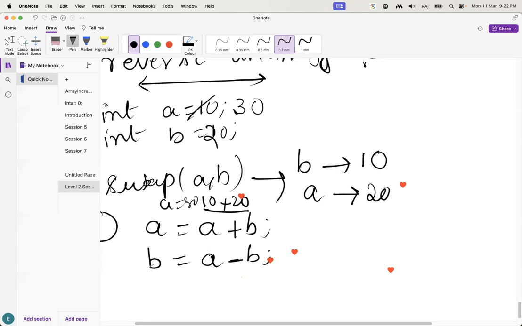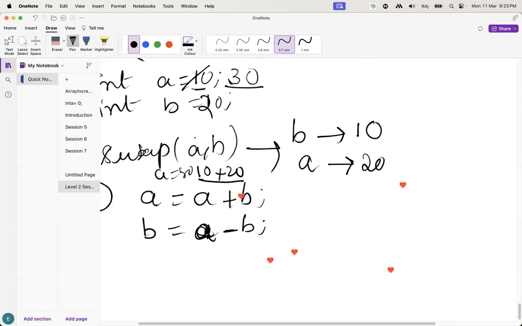Now check, guys, what is the a value here? A value is not 10 here. If you want to use the a value, we have to check the last updated value. What is the last updated value here, guys? 30. So here, what will happen? 30 minus, what is the b value? B value is 20.